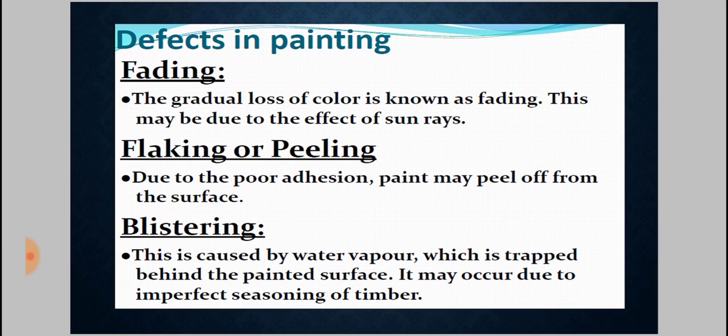Next one is blistering. This is caused by water vapor which is trapped behind the painted surface. It may occur due to imperfect seasoning of timber. That means blistering occurs both on wooden surfaces as well as masonry surfaces, that means wall surfaces. The main reason behind blistering is that it occurs if we apply the paint on a damp wall surface. That means the wall surface is in damp condition and we are applying the paint over it. So in that condition this kind of defect takes place.